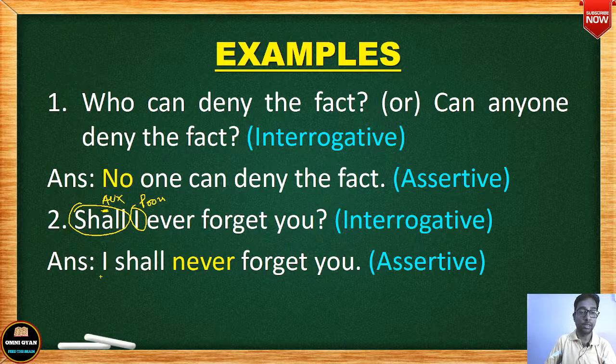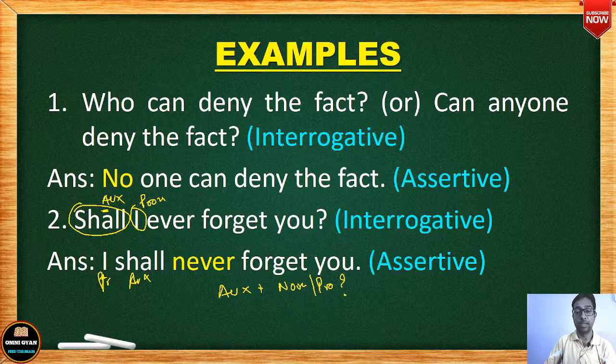Pronoun you are bringing this side and auxiliary you are bringing this side. ये rule है, this is a rule, okay, that if you begin with an auxiliary verb plus after that there is a noun or a pronoun, then there will be a question mark at the end of the sentence. But if it is ulta, if you begin with a noun or a pronoun, and then you put an auxiliary verb, then the sentence will end with a full stop.